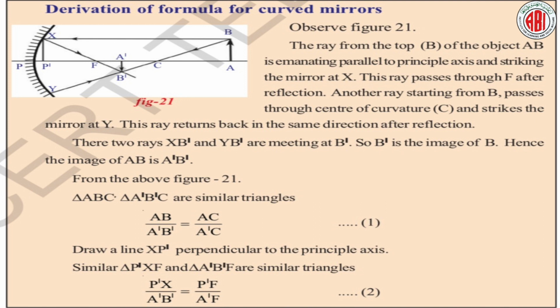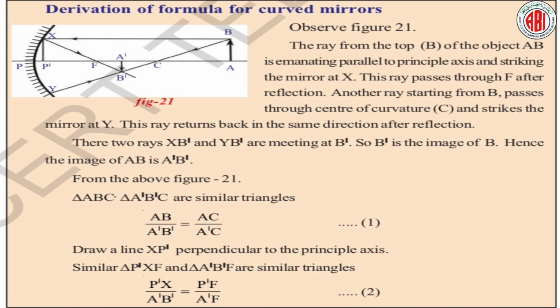Draw a line XP dash perpendicular to the principal axis. Triangle P dash XF and triangle A dash B dash F are similar triangles. So P dash X by A dash B dash is equal to P dash F by A dash F. This is equation 2, and you can see that there are two equations, equation 1 and 2. Next we are going forward. Student, I know this is not very important, you just need to remember the mirror formula, but I am placing the derivation as it is part of our chapter.